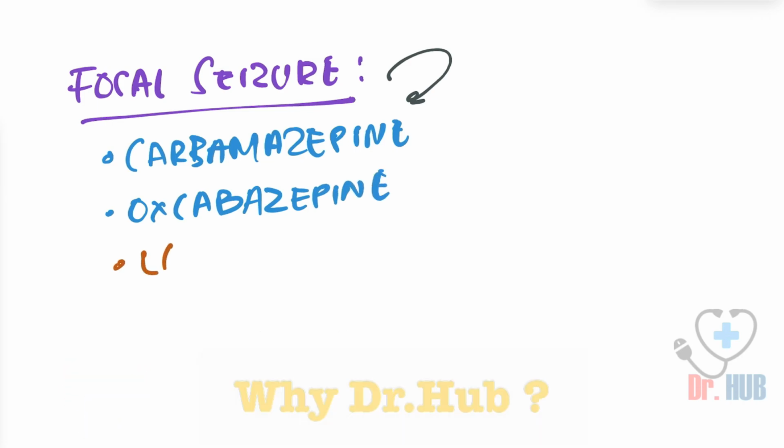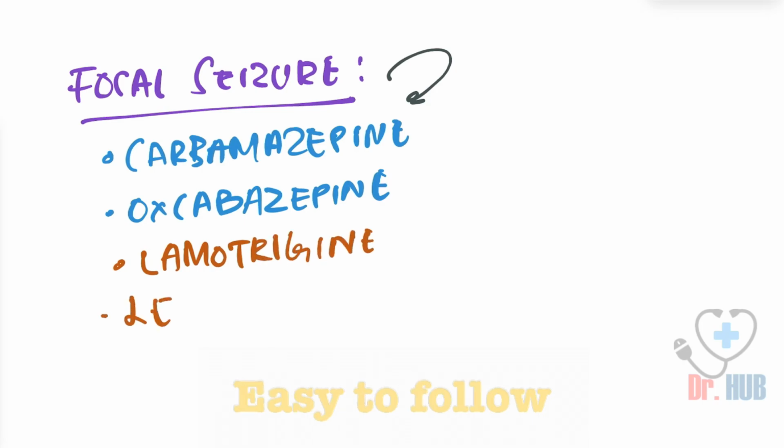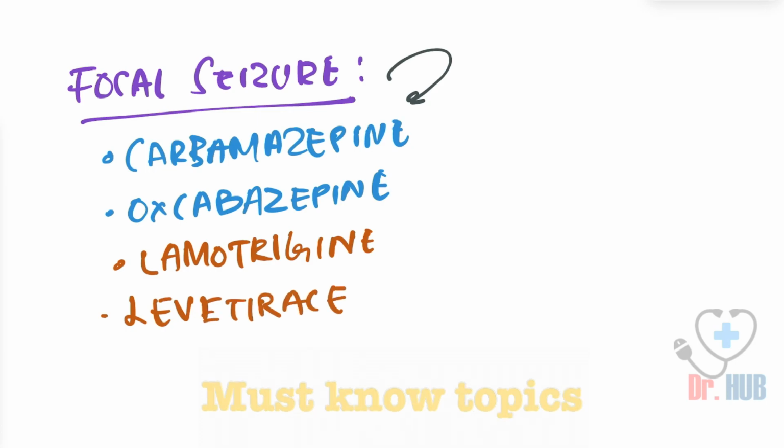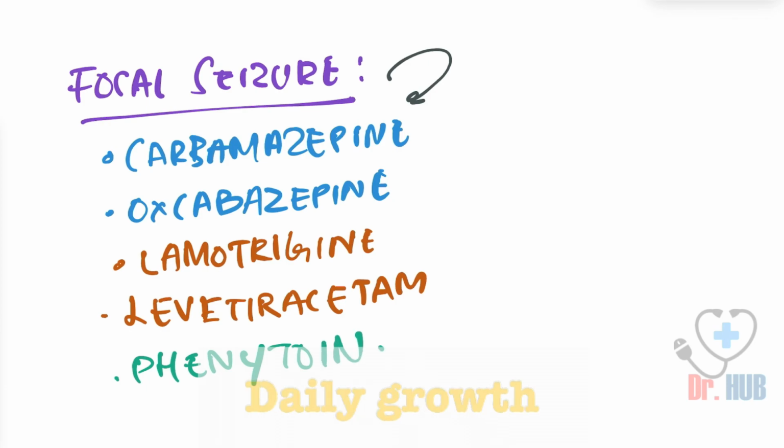Then there is also lamotrigine. And there is also levetiracetam. Next, there is also phenytoin. So this was totally with respect to the focal seizures.